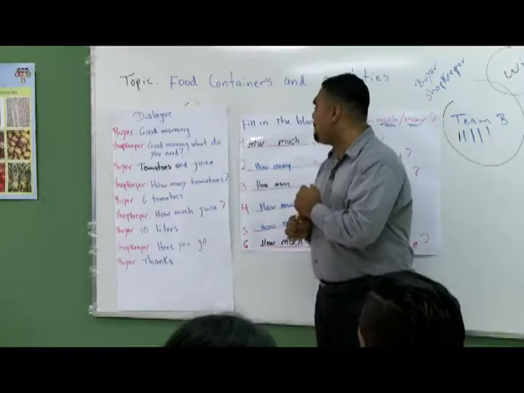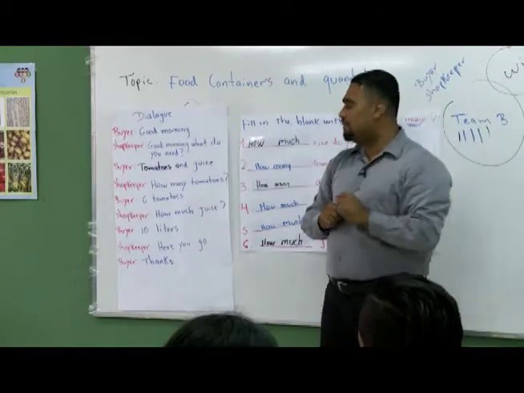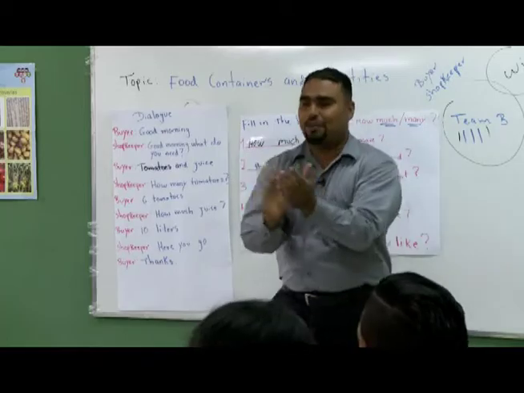Good morning. What do you need? Tomatoes and juice. How many tomatoes? 6 tomatoes. How much juice? 10 liters. Here you go. Thanks. Okay, ready? Clap for you guys.